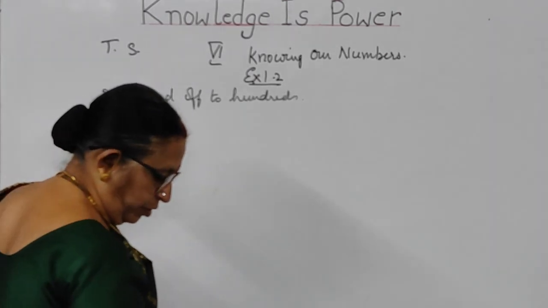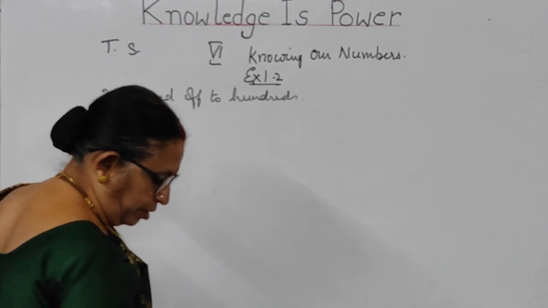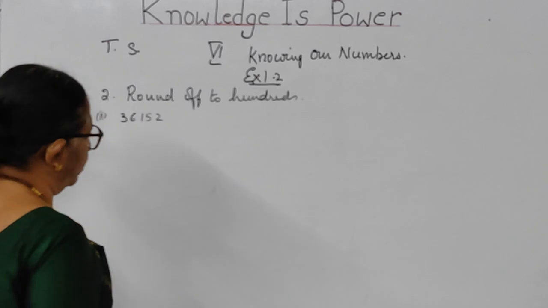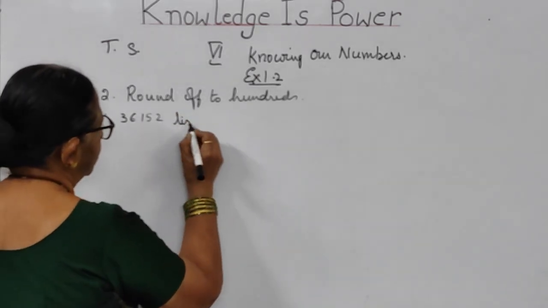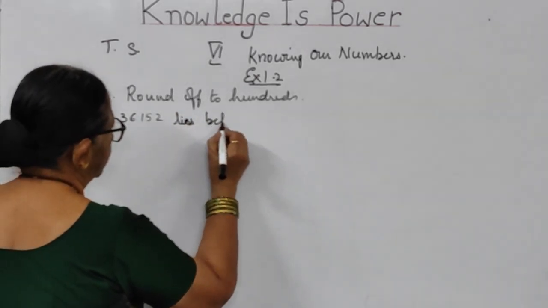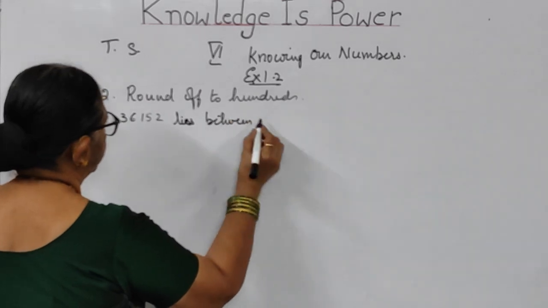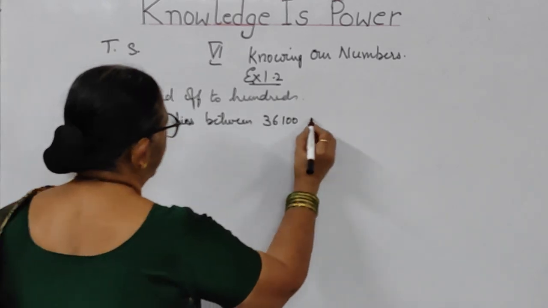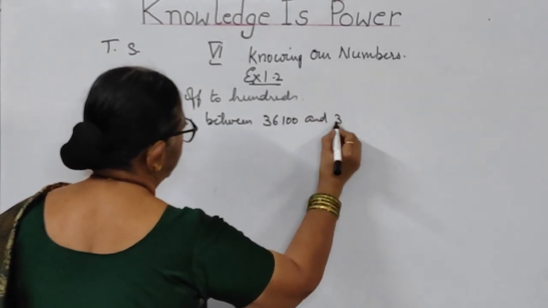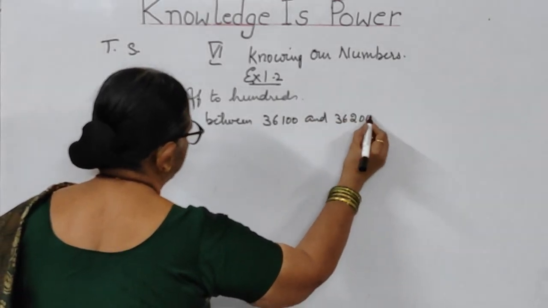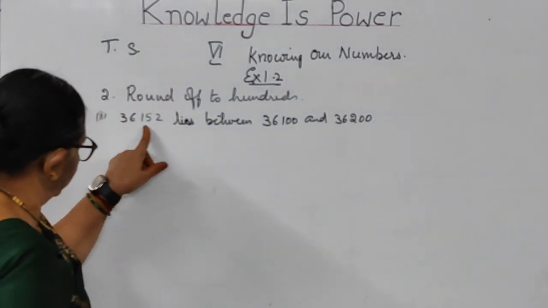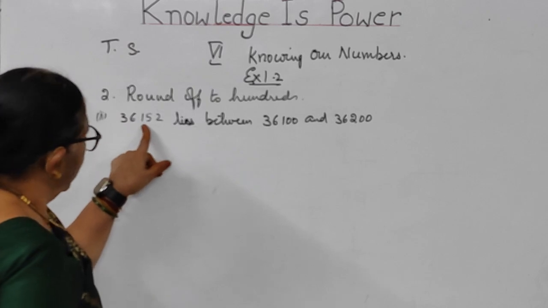So when you are talking about this, the problem is 36,152 lies between 36,100 and 36,200. 152, no? So we have to concentrate on this. This is 100 and 200.